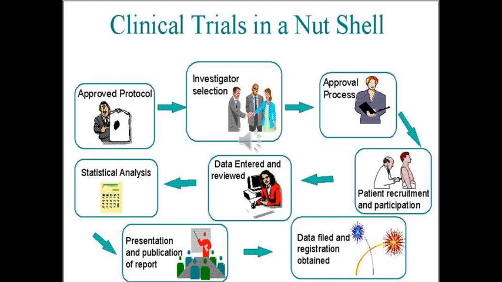The data that has been reviewed will undergo statistical analysis and thereby it will be presented and published as a report. And finally, the data that has been filed will be registered, which will be obtained for the company or the results to be monitored within the research field.